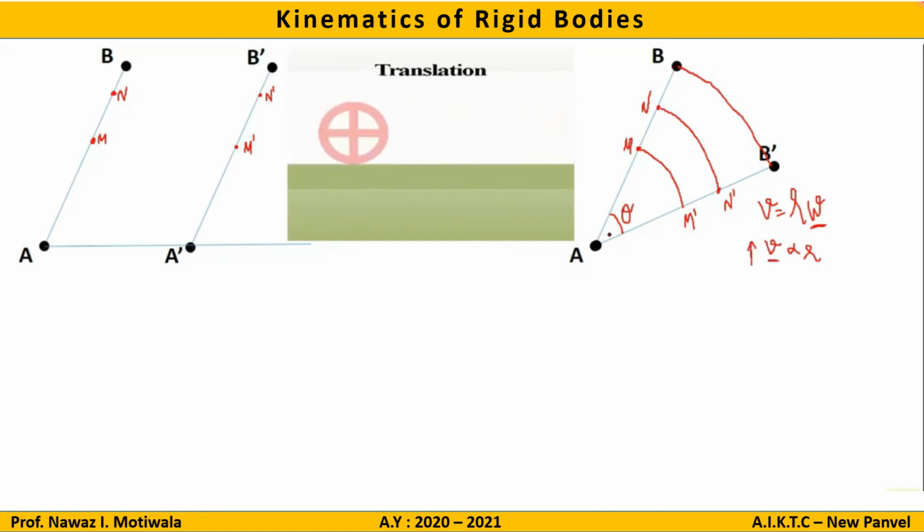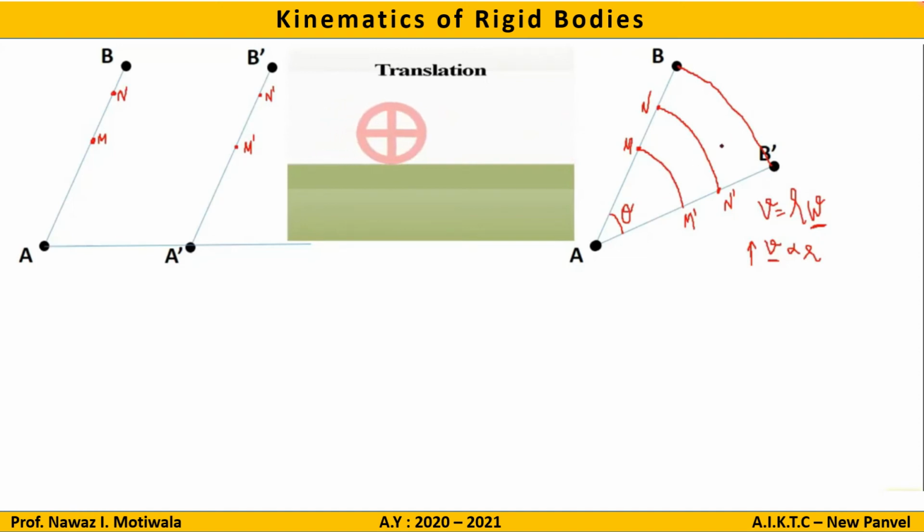The end point of link AB has the highest velocity. It is also evident from this figure. We can see that if I compare these two points, point B and point M, both reach B dash and M dash at the same time. Time is the same, but the distance is quite different.